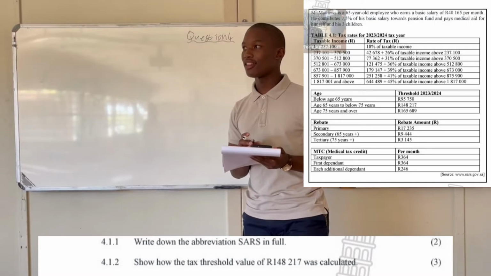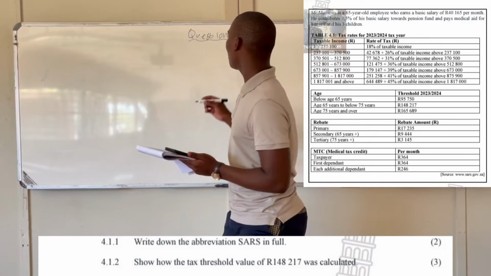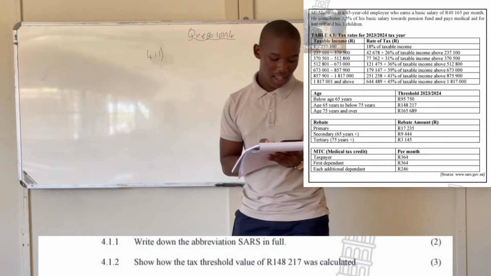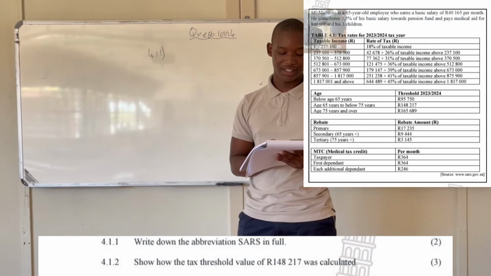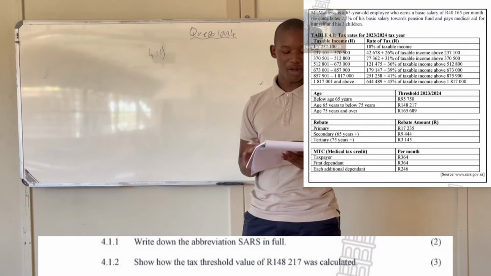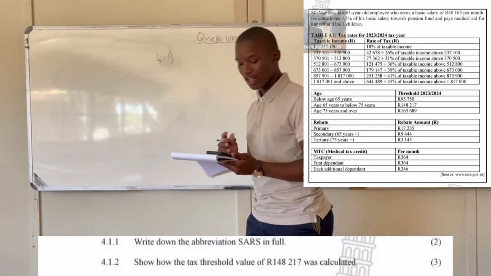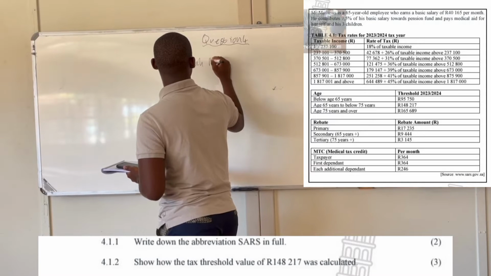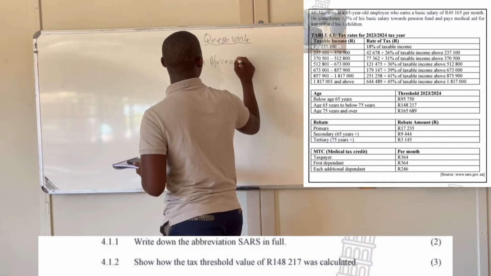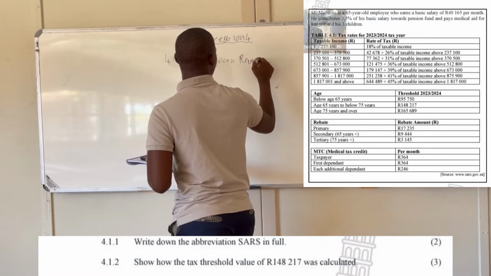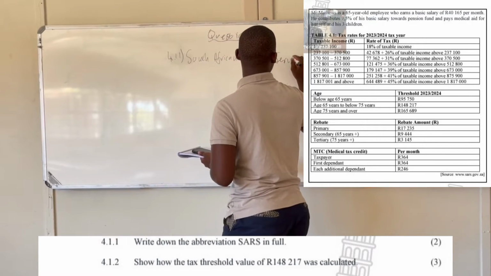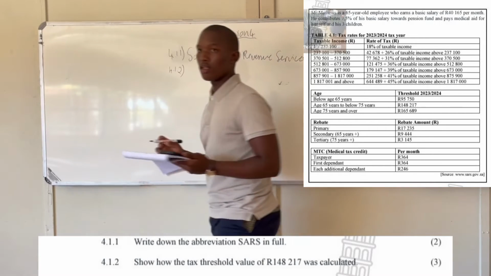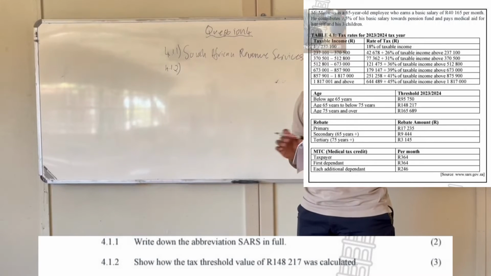So question 1, the first question, which is normally the easiest question on taxation, says write down the abbreviation of SARS in full. These are normally 2 marks, the easiest question on taxation. So the abbreviation of SARS is South African Revenue Service, free 2 marks.